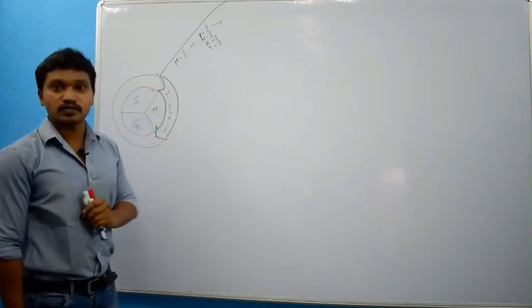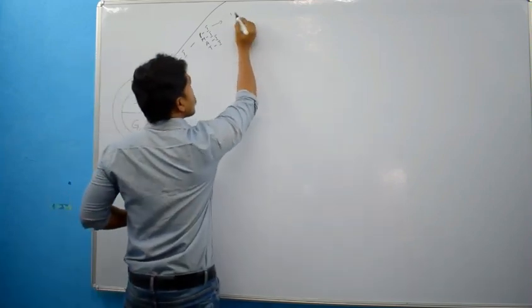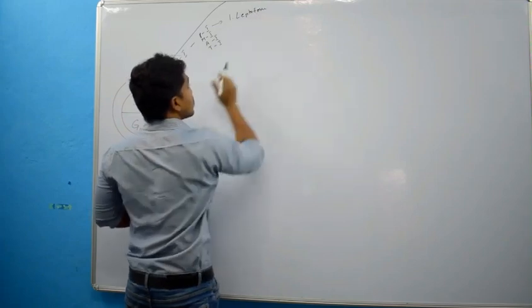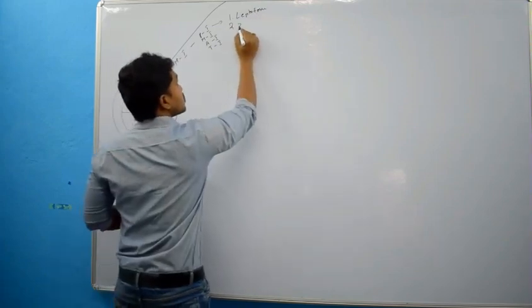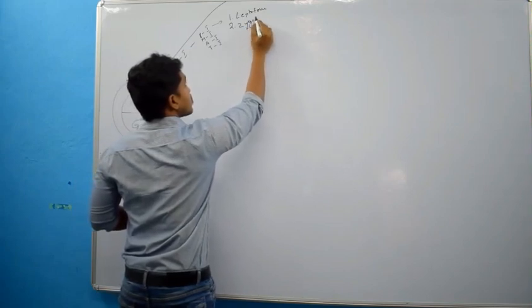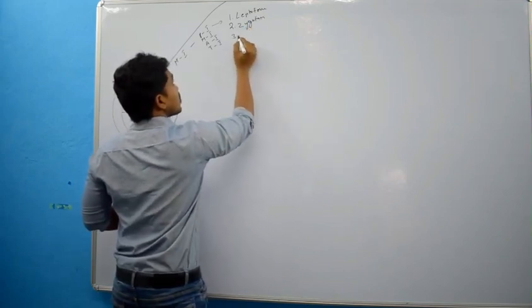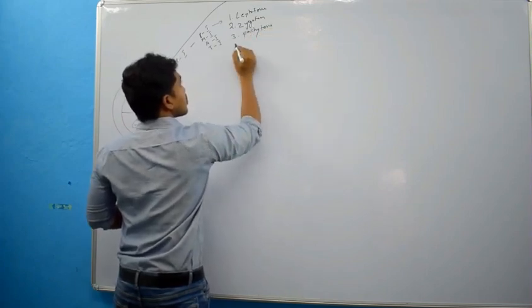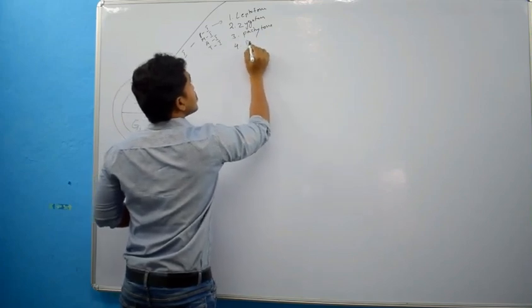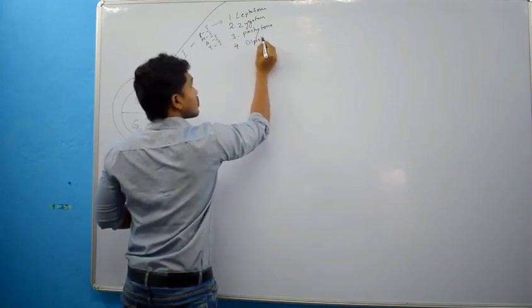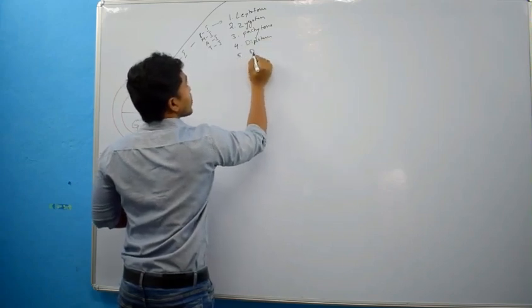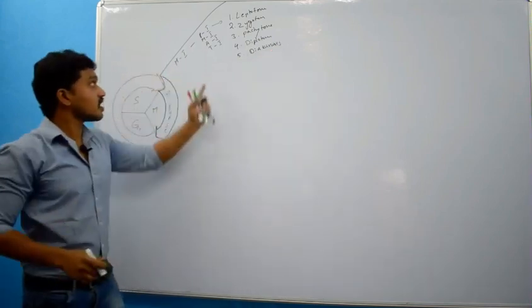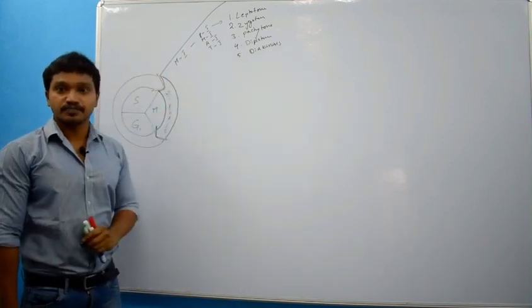What are those subdivisions? First one is leptotene, zygotene, pachytene, then diplotene, diakinesis. These are the subdivisions in prophase 1.